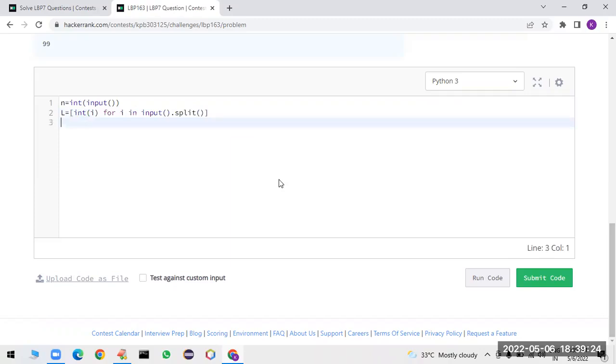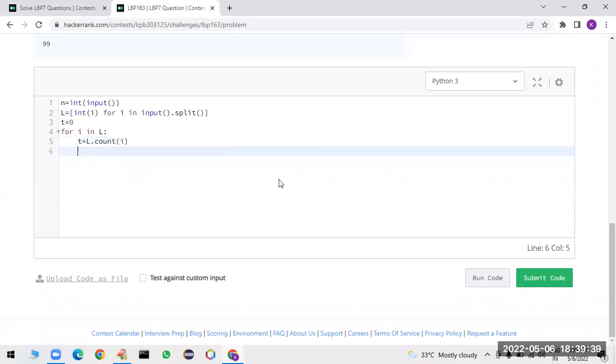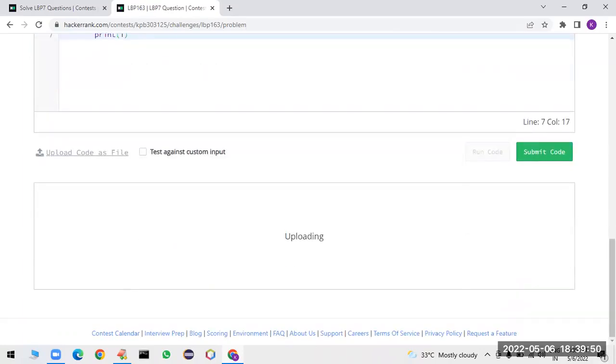Now observe carefully. Anyway, we have to declare t is equal to 0, for i in list. So t is equal to list.count of i. If it is available only one time, it will return 1. If t is double equal to 1, it is available only one time, and I am just printing that element. That's all.